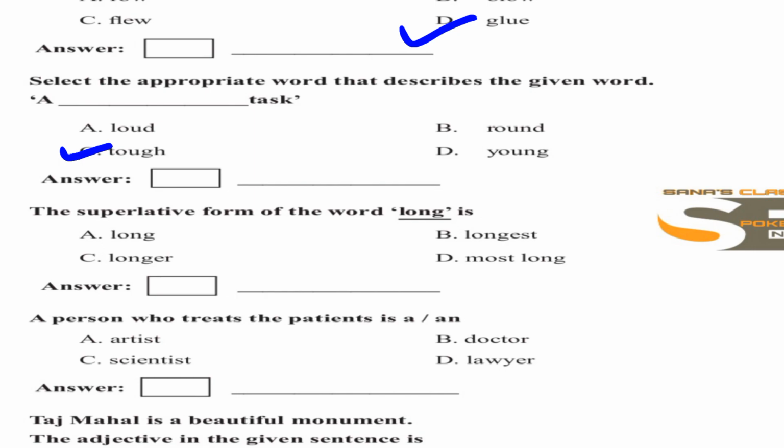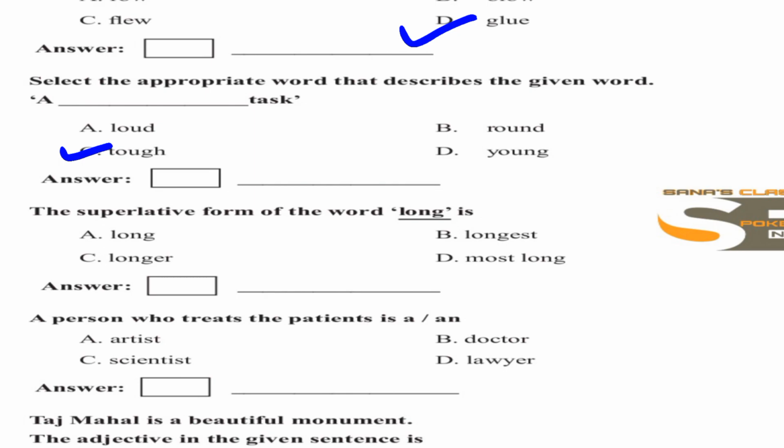He is tallest of all the people. When you're comparing with all, then you are using the superlative degree. So here you can find 3 forms: tall, taller, tallest. Tall is positive degree, taller is comparative, and superlative is tallest.